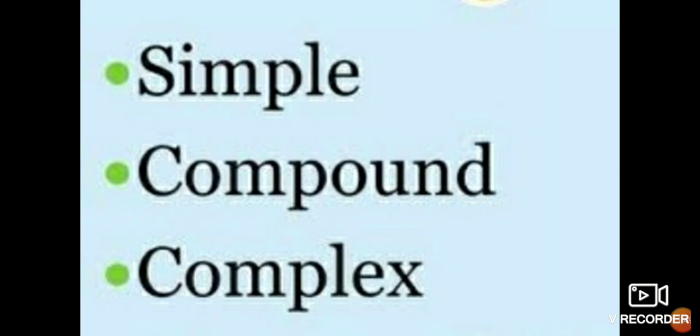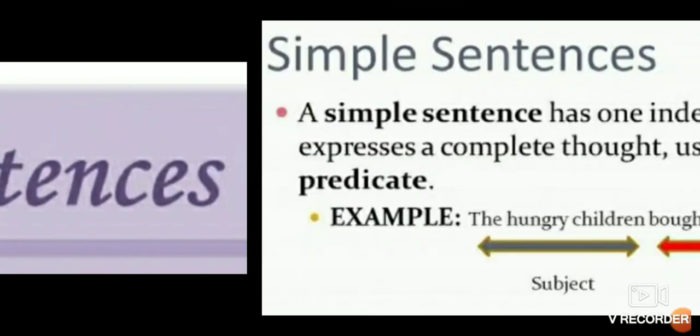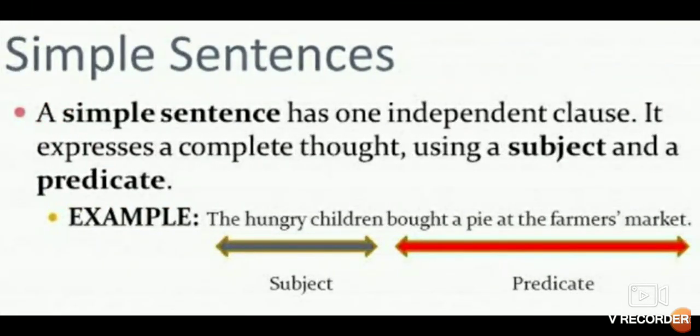Now dear children, come to the second part of the sentence. Very few students know that there are also types of sentences by structure, that is simple sentence, compound sentence and complex sentence. So what is a simple sentence? A simple sentence has one independent clause. It expresses a complete thought using a subject and a predicate.